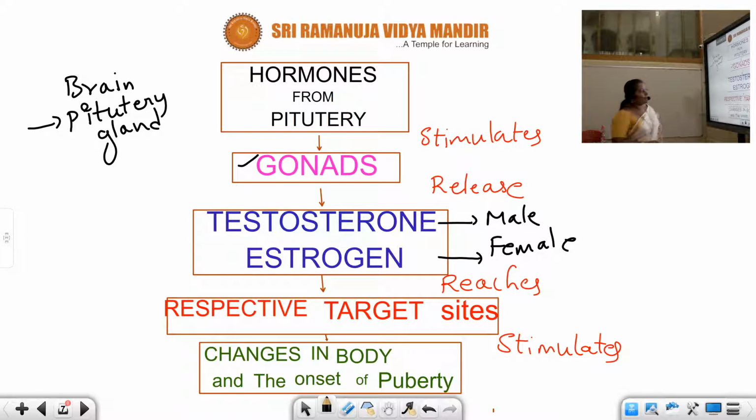After activation, the concerned gonads produce their respective hormones. Then these hormones show their action on the target sites, and obviously changes in the body and onset of puberty occur due to this hormonal action. All the secondary sexual characters, the changes in body shape and structure, everything is possible. All the changes that occur at puberty are simply due to the influence of the hormones. Very important point, students.